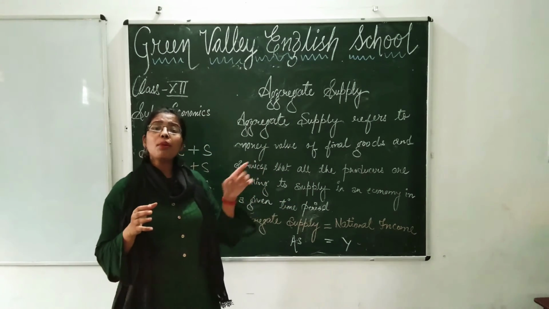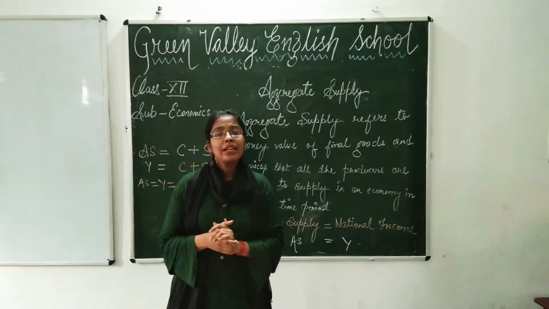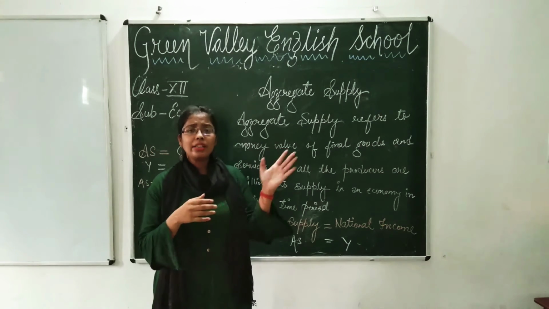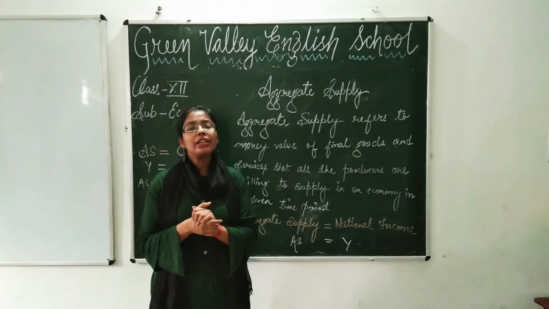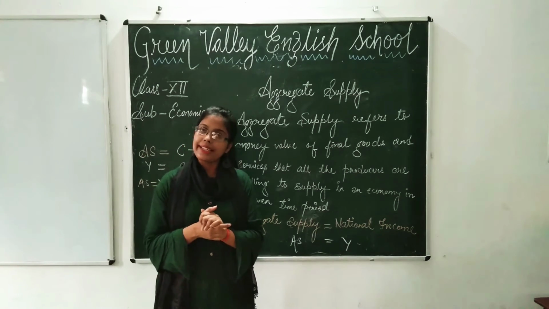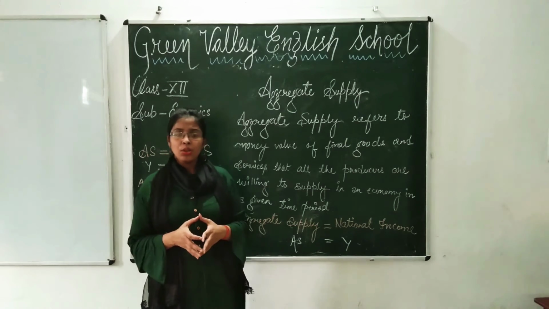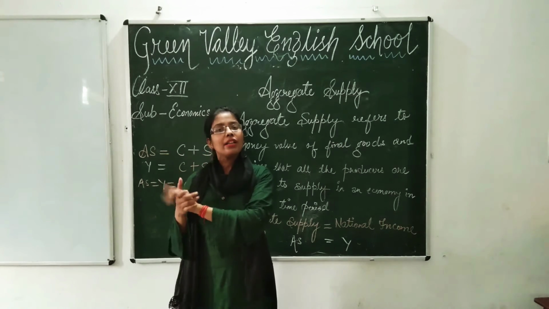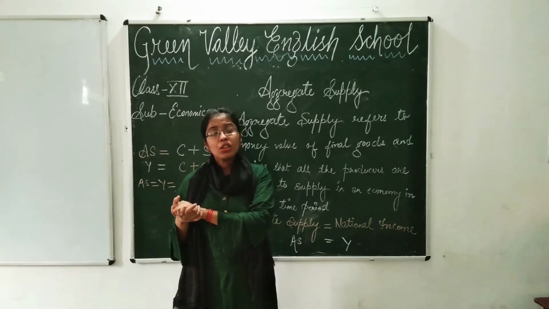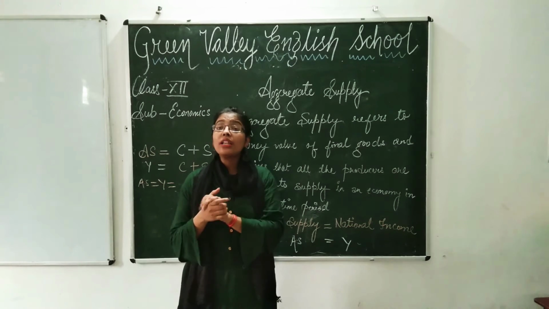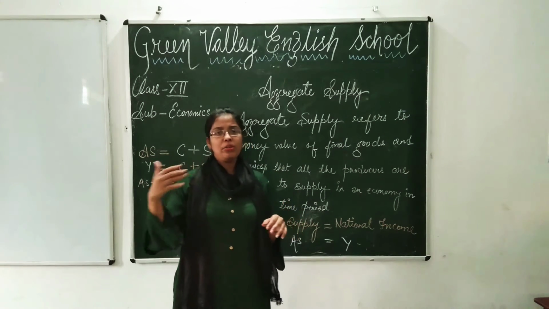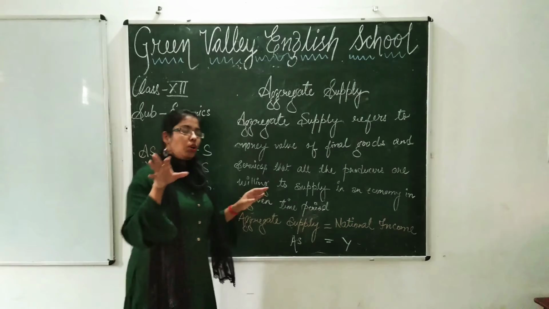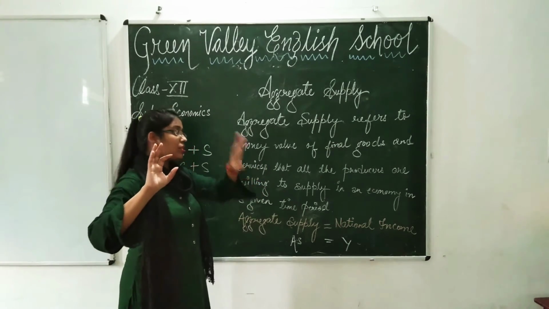Ultimately, you have studied the national income chapter also, that if you add rent plus wages plus interest plus profit, all these factor incomes, at domestic or national level it will result in national income. This you have already studied, students. So what will happen ultimately if you add all these four factor incomes at national level or domestic level, you will get national income. And we are talking about those factor incomes only which are distributed in an economy.